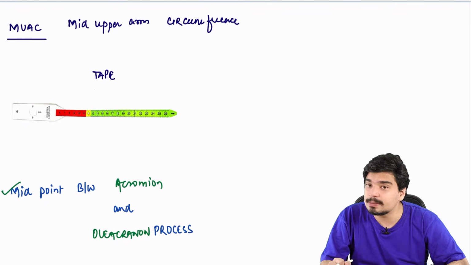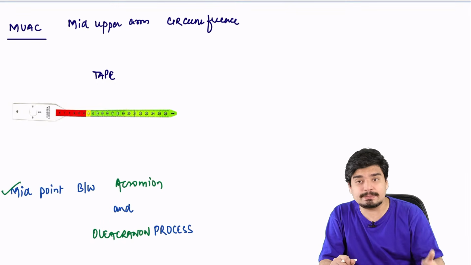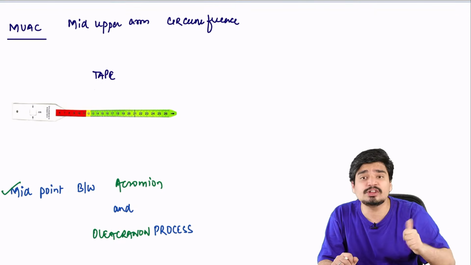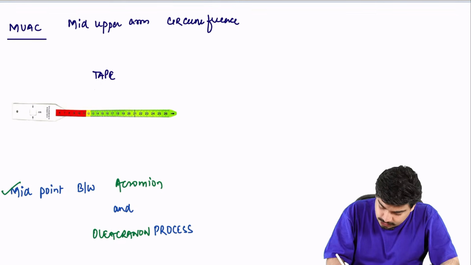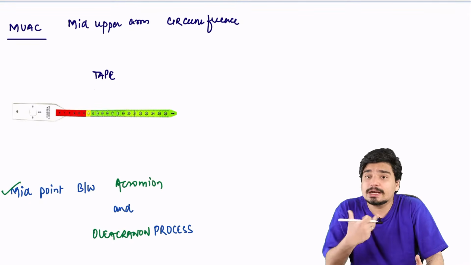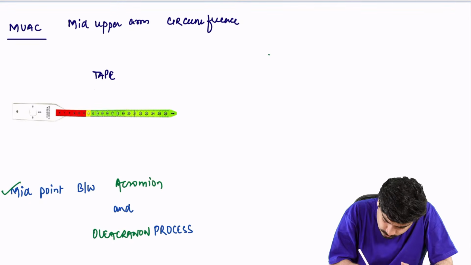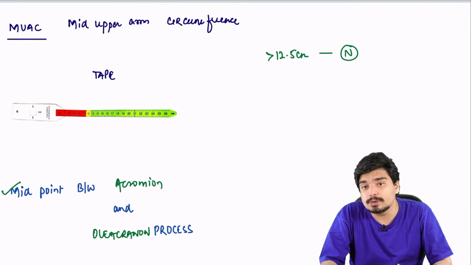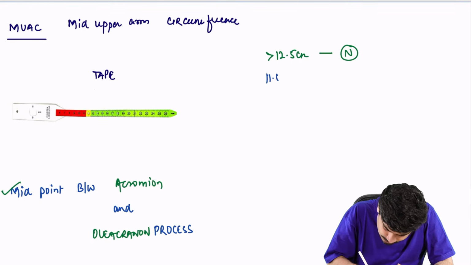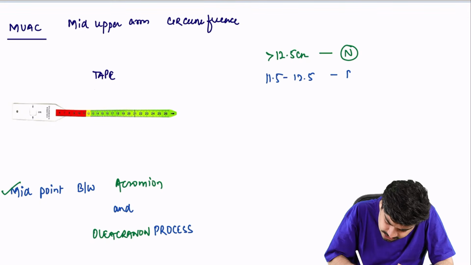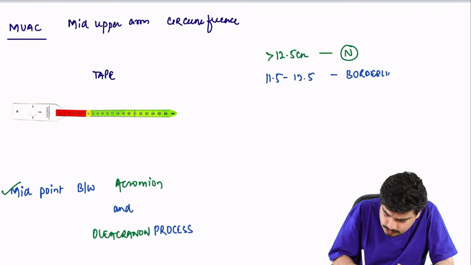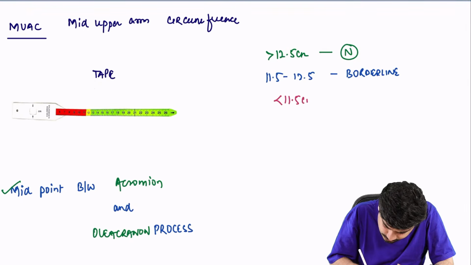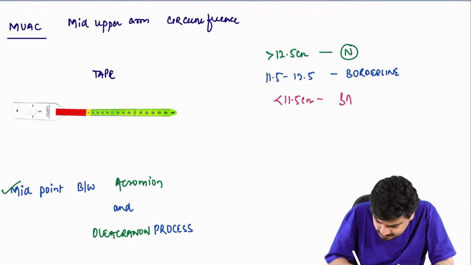Now, what is the importance of mid-upper arm circumference? Like I told you, it's an age-independent parameter, so you don't need to know the age of the child. If it is above a cutoff, you'll say child is normal. If it's below a cutoff, you'll say child is abnormal. So what are these cutoffs? The value will come in centimeters. If the mid-upper arm circumference is above 12.5 centimeter, you'll say child is normal. If it is between 11.5 centimeter to 12.5 centimeter, you'll say child is borderline in terms of his nutritional status. And if it is less than 11.5 centimeter, you'll say child is having SAM.